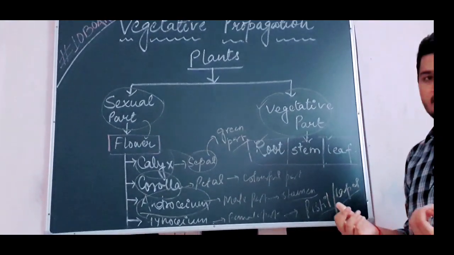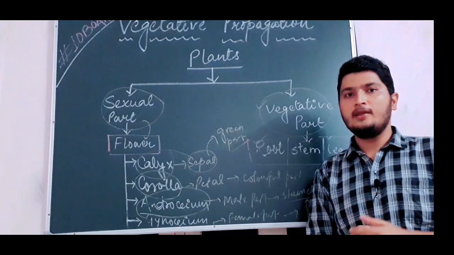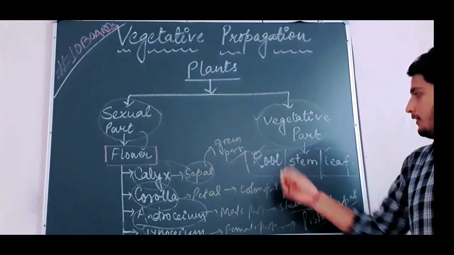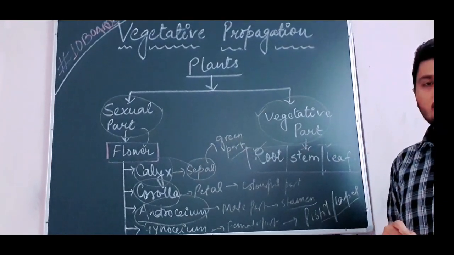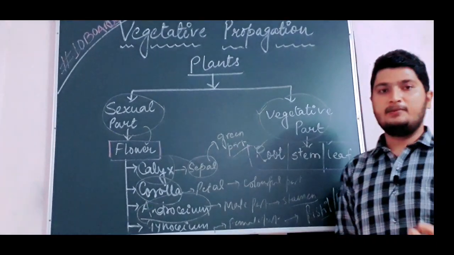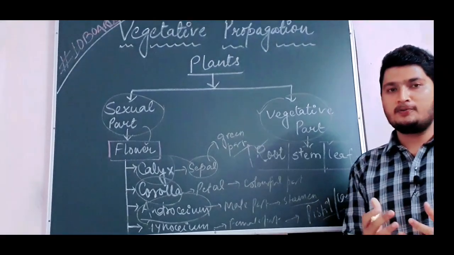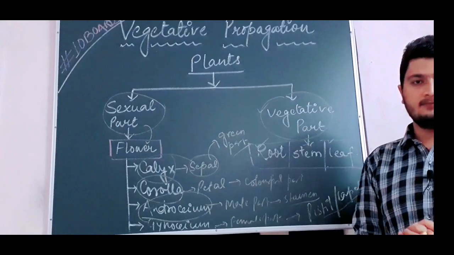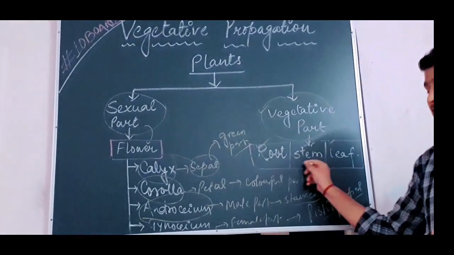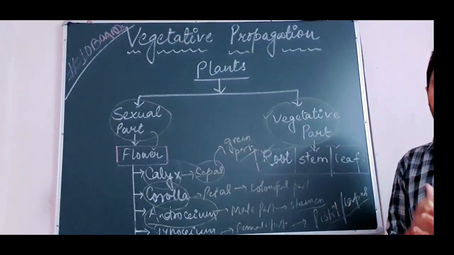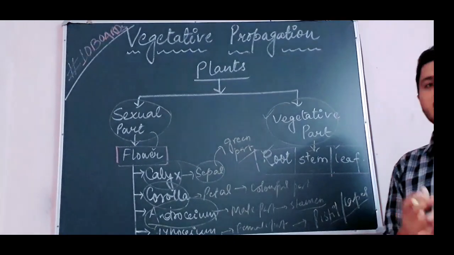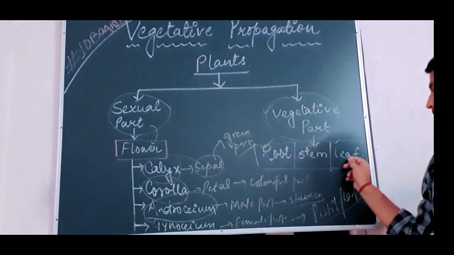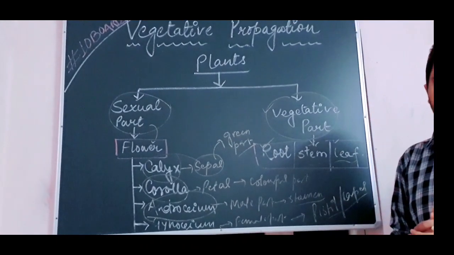Only I will give you the introduction in this video, and in the next video we will discuss in detail about vegetative propagation. What is root? You all know. Roots are the underground part of the plant. Basically, the function of root is to provide anchorage and to absorb water and minerals from the soil. What is a stem? A stem is the aerial part of the plant, which consists of several branches, fruits, leaves, etc. What are leaves? You all know. Basically, leaves are green in color.